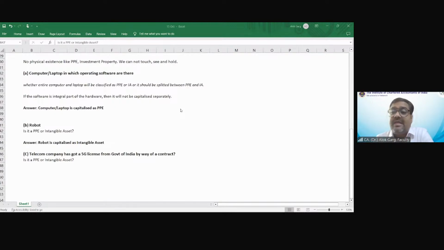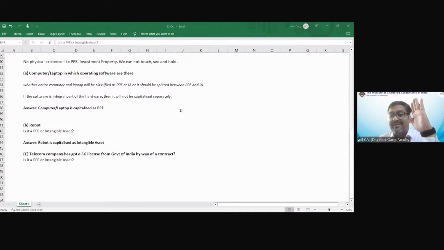Is it a tangible asset or an intangible asset? Karthik, my question is pretty simple. Is it tangible or intangible? It is intangible. Why? I can see the piece of paper where this license was awarded in my favor.